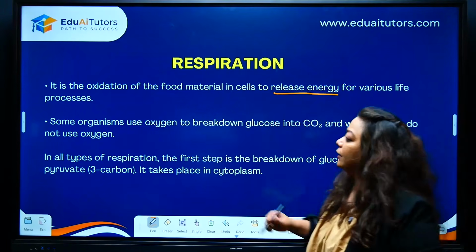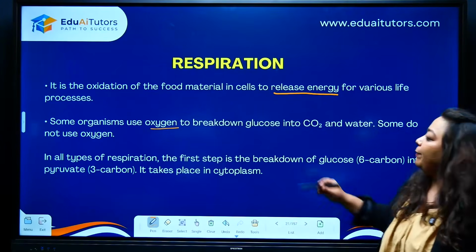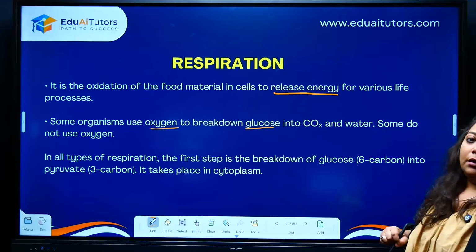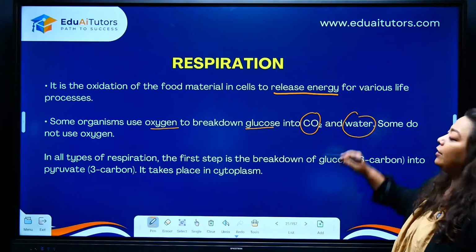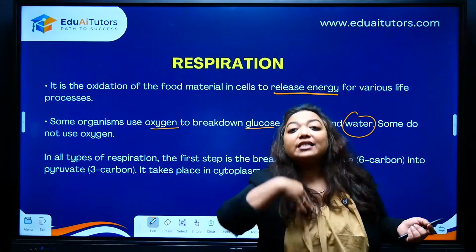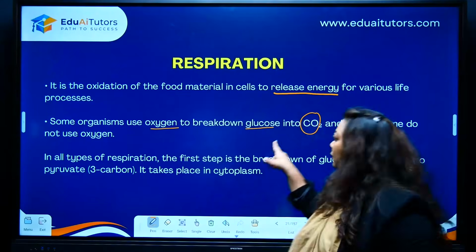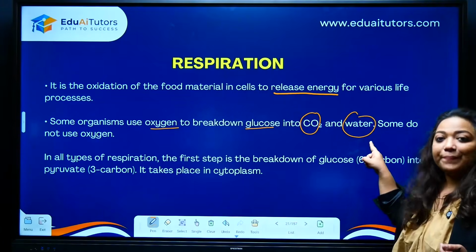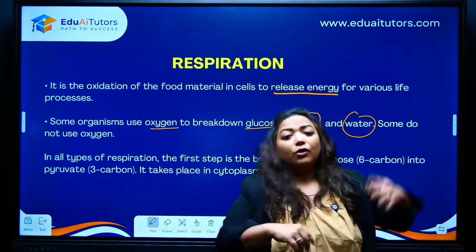Okay, going further, so organisms will use oxygen for what? To break down glucose. So if you're breaking it down, something is going to come out of it, which is carbon dioxide and water. Now think, you exhale. When you are exhaling, what is coming out? Carbon dioxide and water. Isn't it? Try to link it. Biology is not north and south.